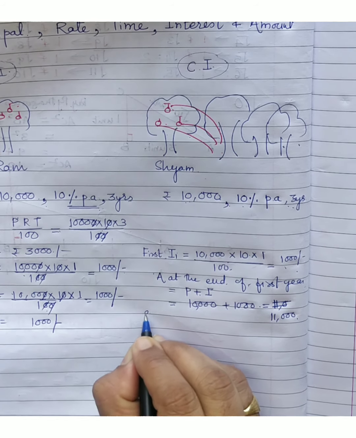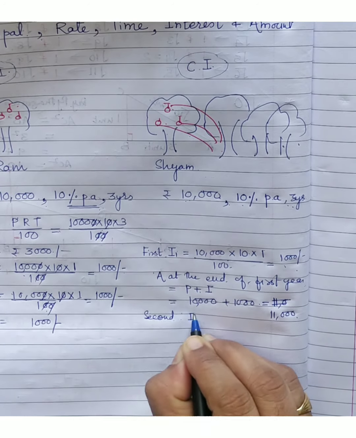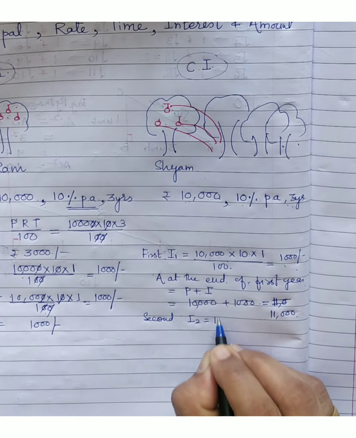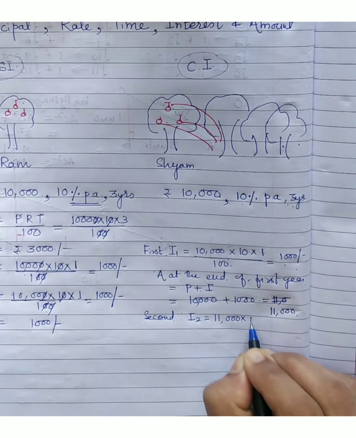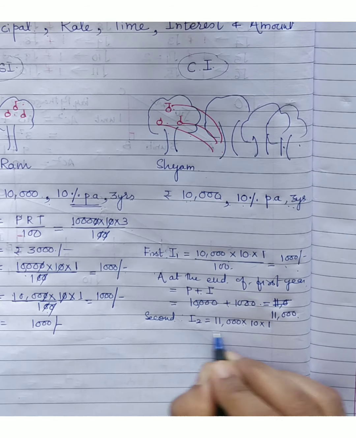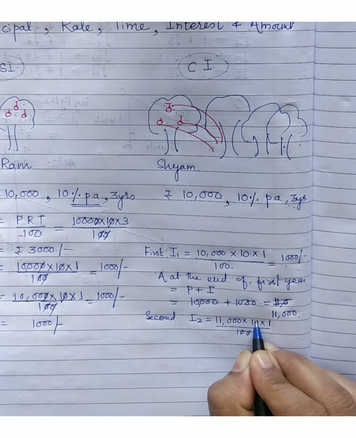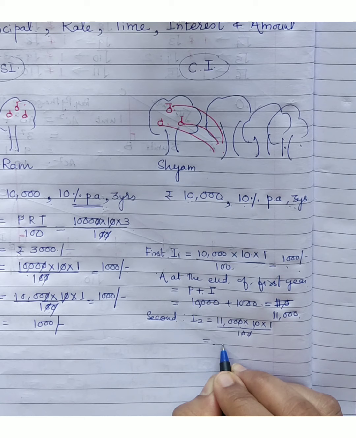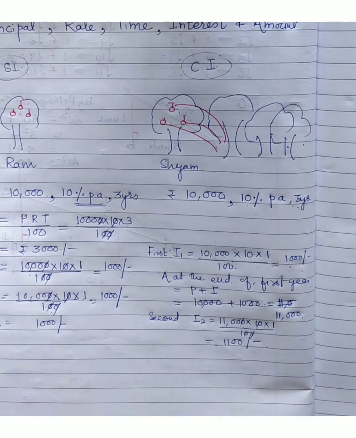So for the second year, what will be the interest obtained? Principal will not be 10,000, principal will be 11,000 into rate, again the same 10%. Second year means what? 1 year, divided by 100. So how much is the interest obtained in this case? You can check the difference, 1100 rupees.